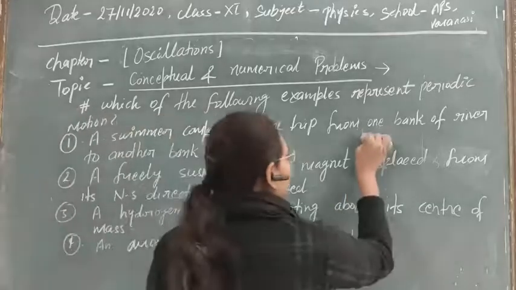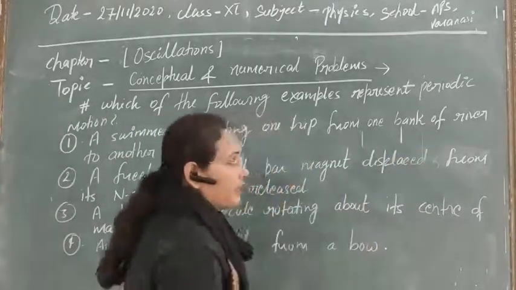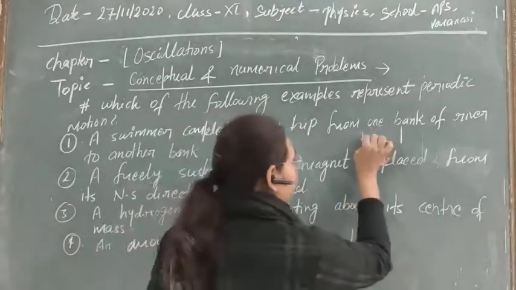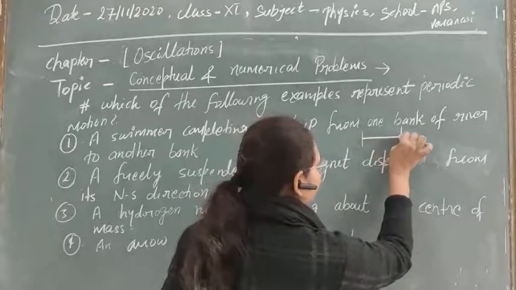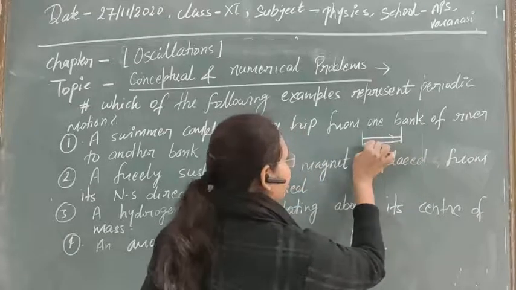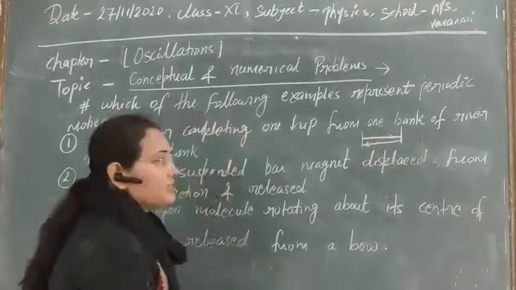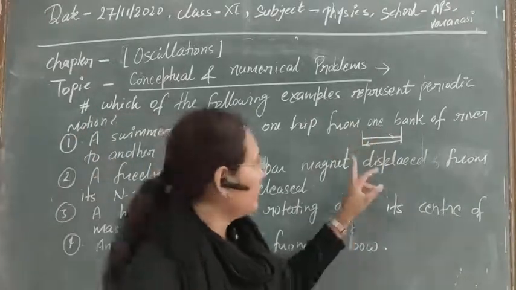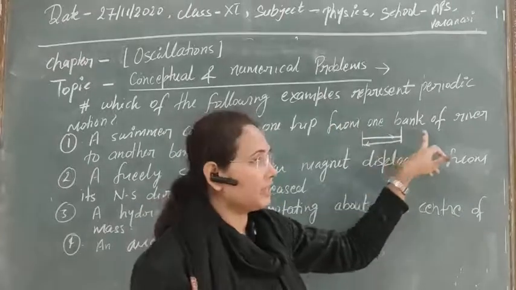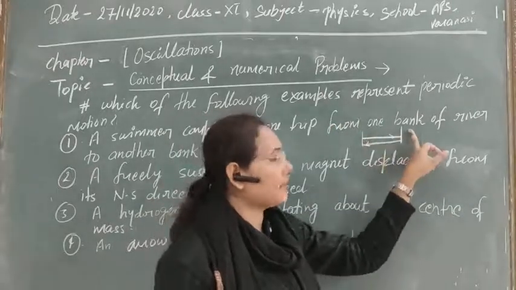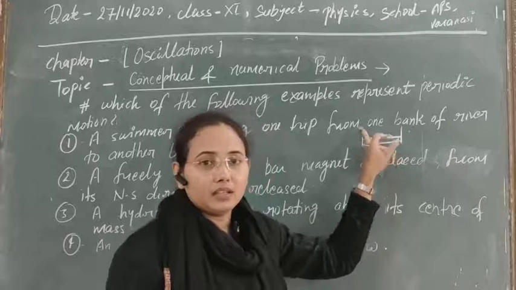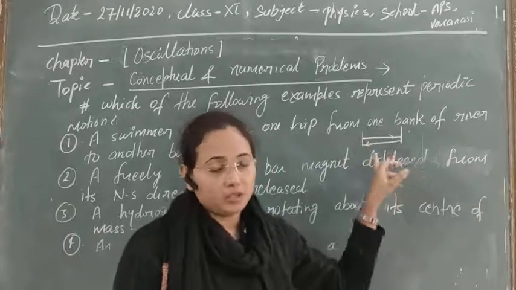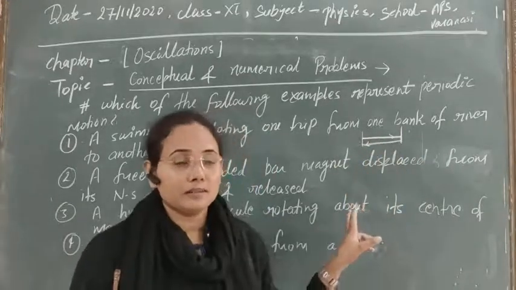Suppose these are the two banks of a river, and the swimmer starts to swim from here, goes there, and after that he again comes back here. Most students will think that the motion is repeating itself. If the swimmer goes back to this bank and comes again, then in this way this motion will be periodic. No, this motion is not periodic.